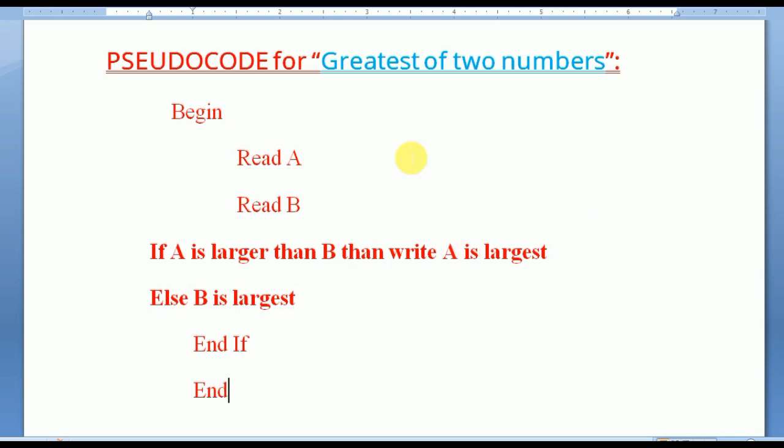Just in simple words, in pseudocode for greatest of two numbers, you simply write begin, take the two variables a, b. If a is larger than b, then write a is largest, otherwise b is largest. Since you have used if here, just end the if and end the pseudocode. So in this way you can write the pseudocode for greatest of two numbers.